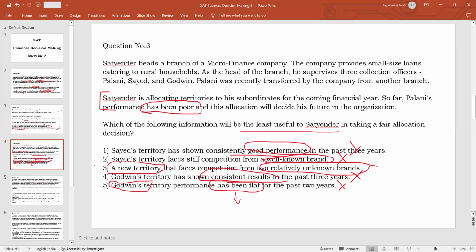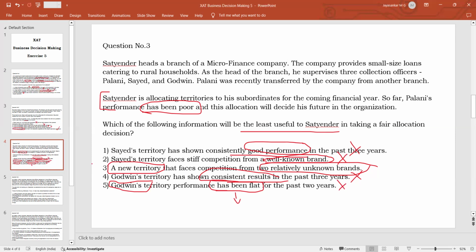The only information that is not relevant is regarding a new territory, because new territory means they don't have any business in that territory at all. So whatever Palani does, whether he is doing good or bad, if he is bringing in new business, that is additional. So that is why this information regarding the new territory is the least relevant. I am not saying that it is not useful in deciding. It is definitely useful, but among all the five statements, this is the least useful.